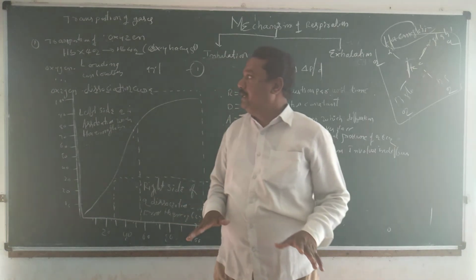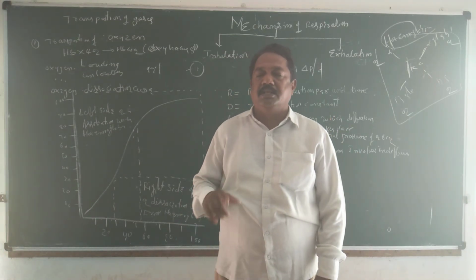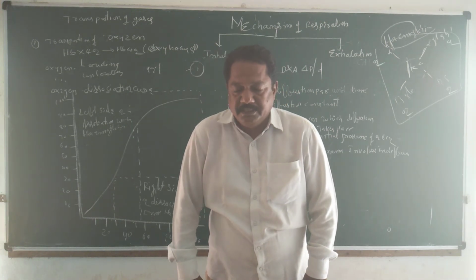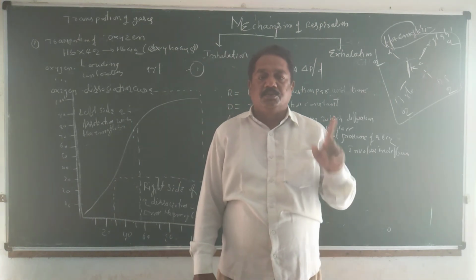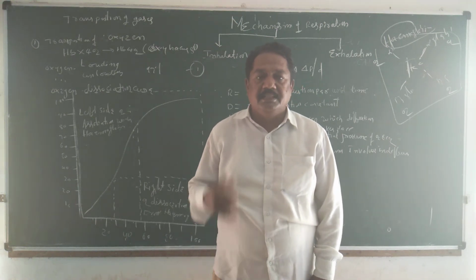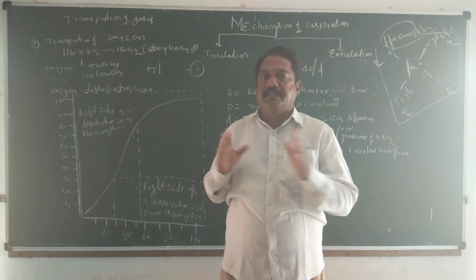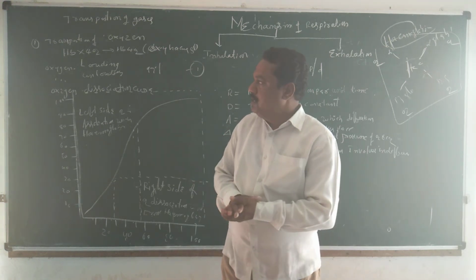Through this, 97% of the oxygen is transported from one place to another in the form of oxyhemoglobin. Only 3% is transported in the dissolved condition in the plasma of the blood. Total 97 plus 3 is equal to 100% transported from one place to another.